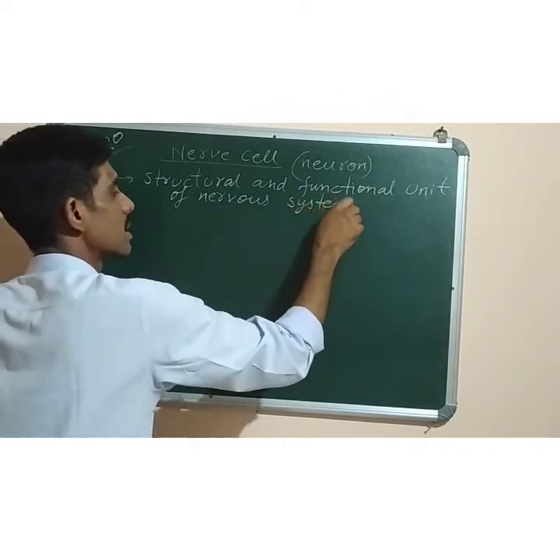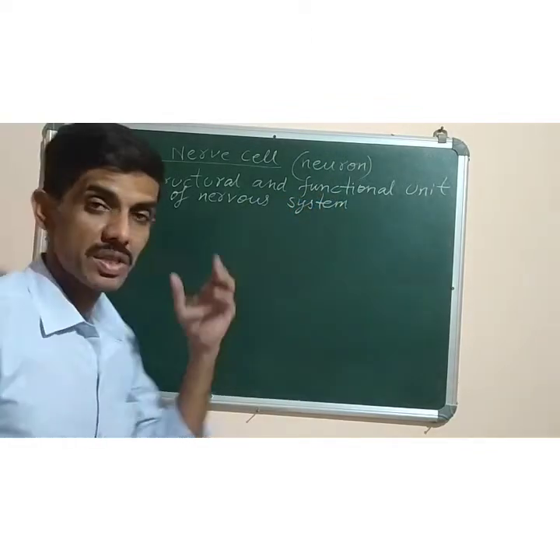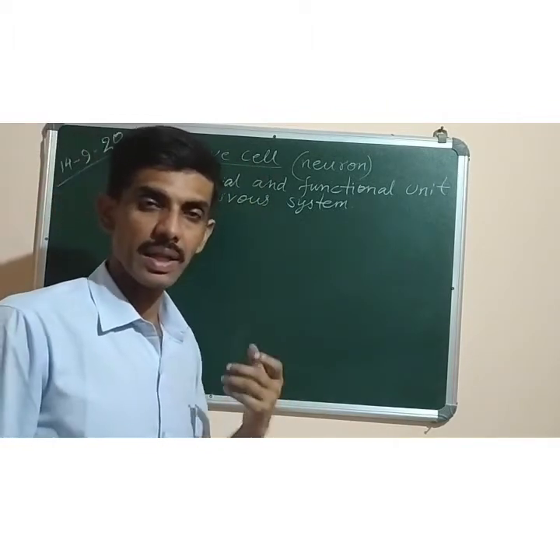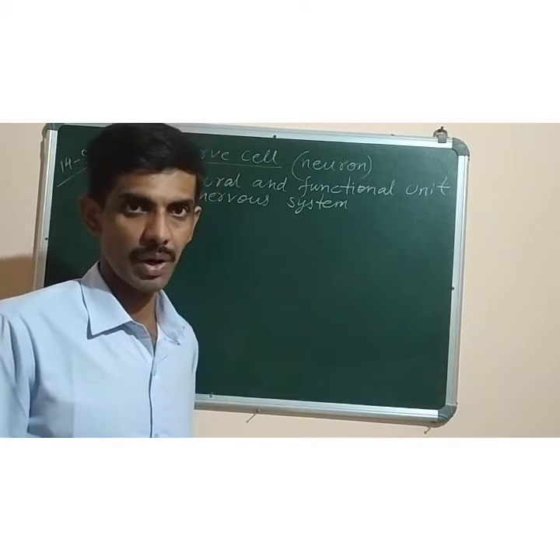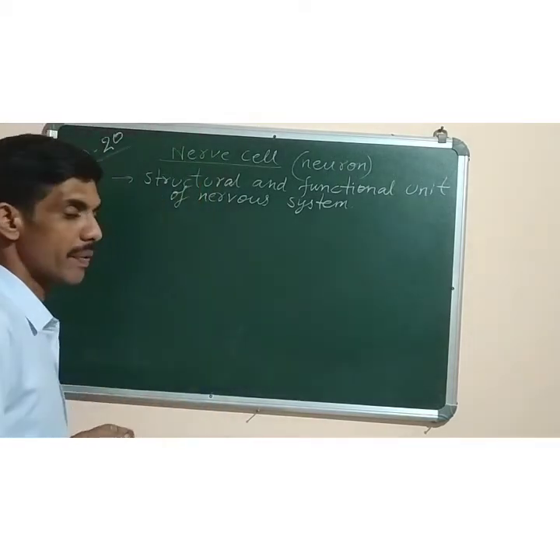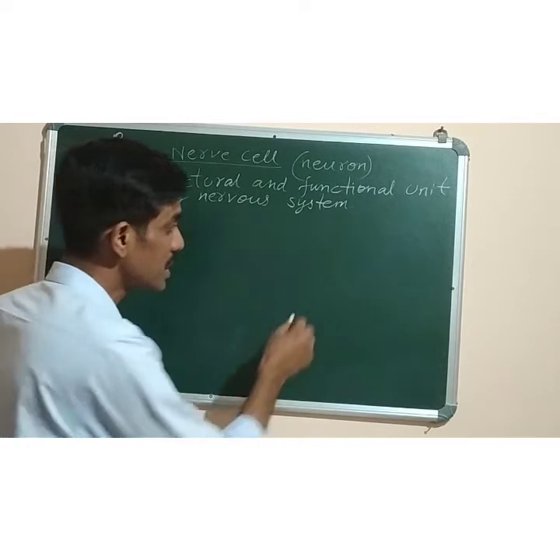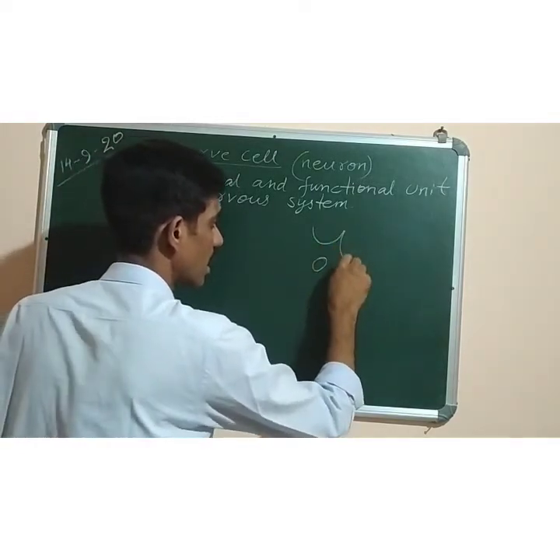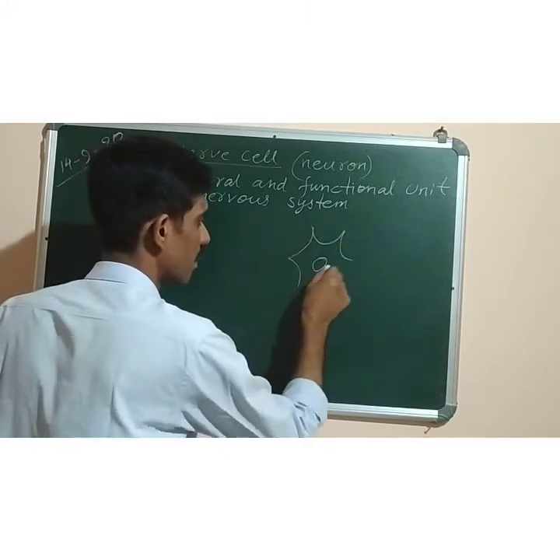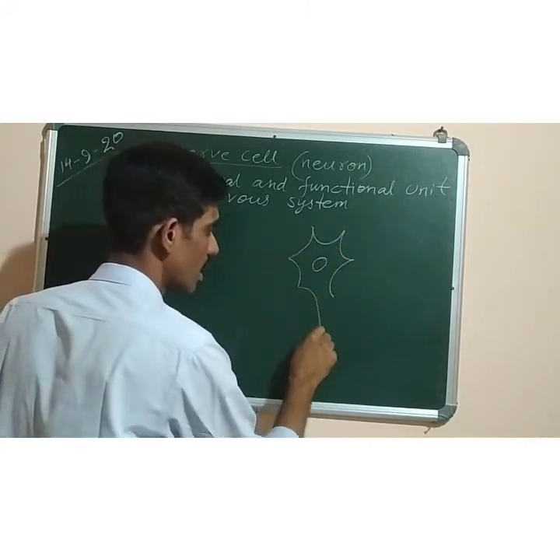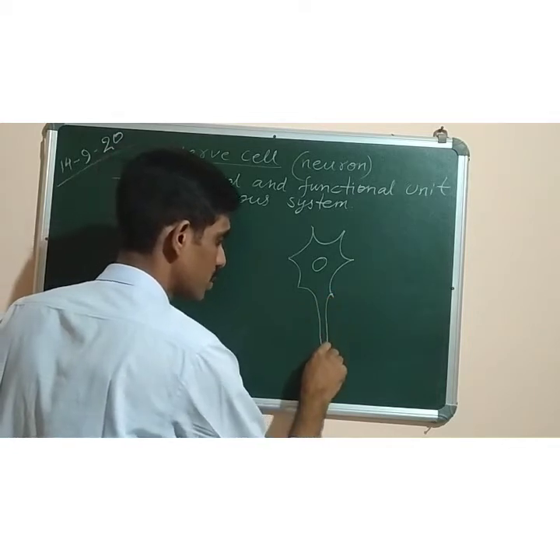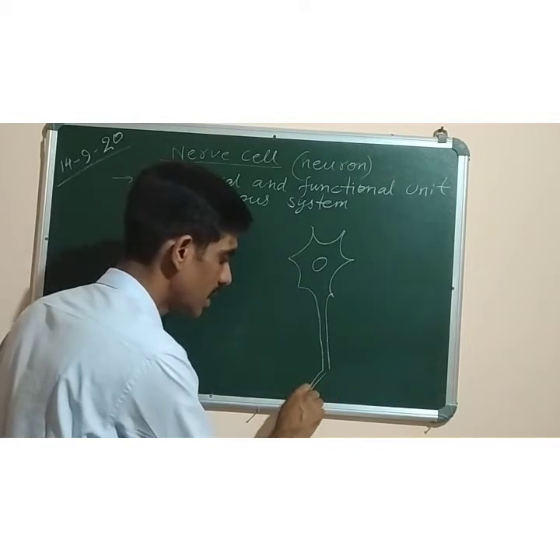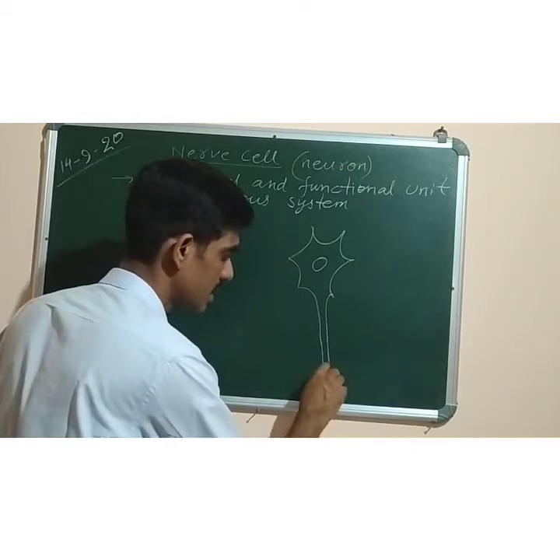The meaning is our nervous system, which consists of the brain and spinal cord, is made up of nerve cells, and these nerve cells are present throughout our body. So when you draw the diagram of a nerve cell, you will find that it consists of a cell body or cytosol, like this. A very long cytoplasmic process is there. It is called axon, and the axon finally ends in the terminal branches, which are called nerve endings.